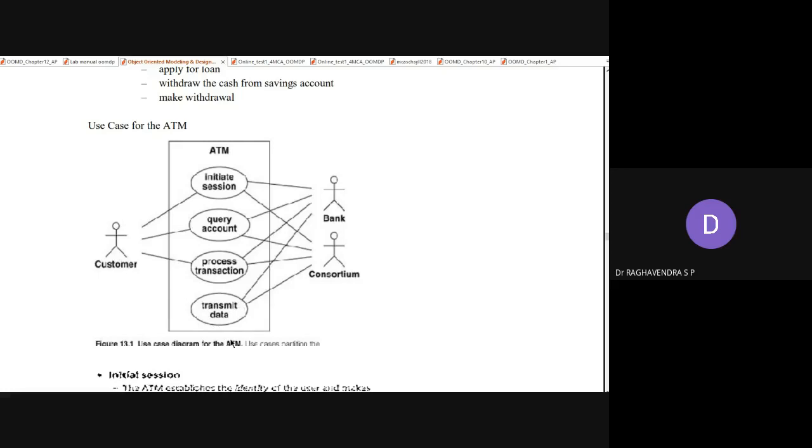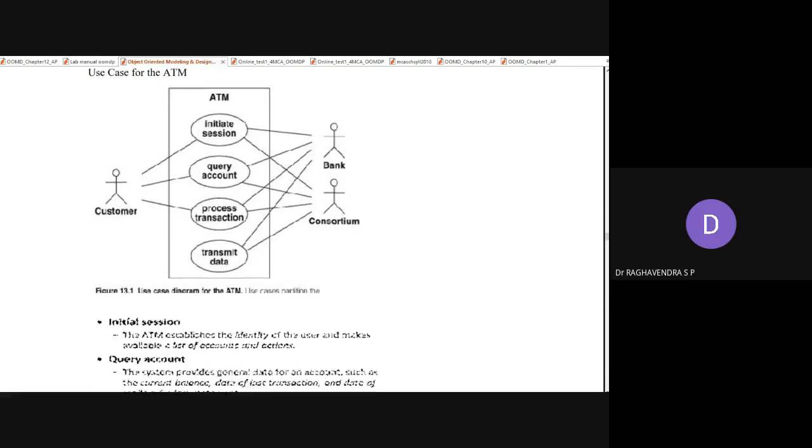Transmit data means you want to send some information belonging to a particular customer. If you go to a bank, you can check information belonging to your account only. You cannot check information belonging to some unknown person or any other customer in the bank. That privilege is only given to the higher authority, the person who is responsible inside the bank. So those persons have those kinds of authorities. These are some of the information.